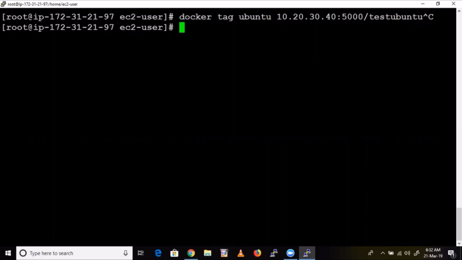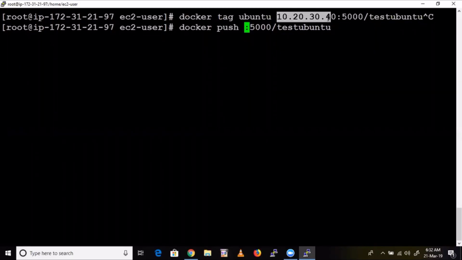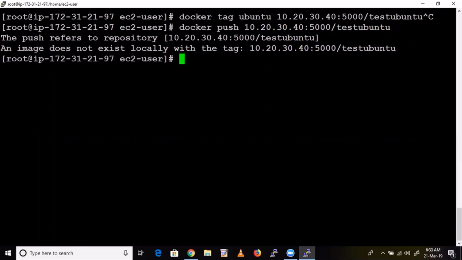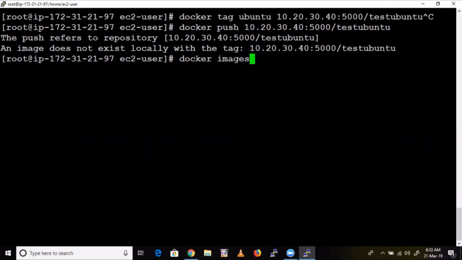Then after that, you are going to push that image, right? You have to run this command, docker push. First, the IP address you need to give like this. I am pushing from the local machine. You are pushing from outside. Then you need to run this command. Then after that you can delete that one.